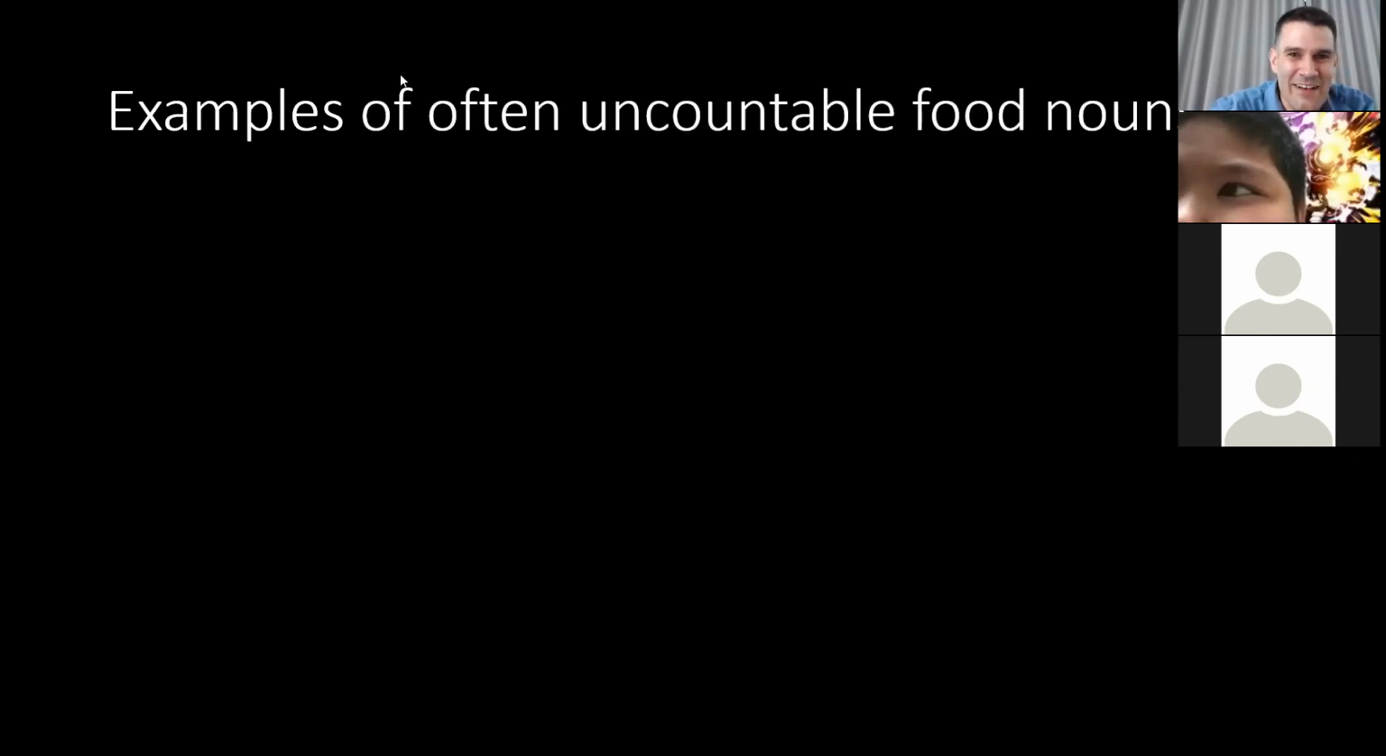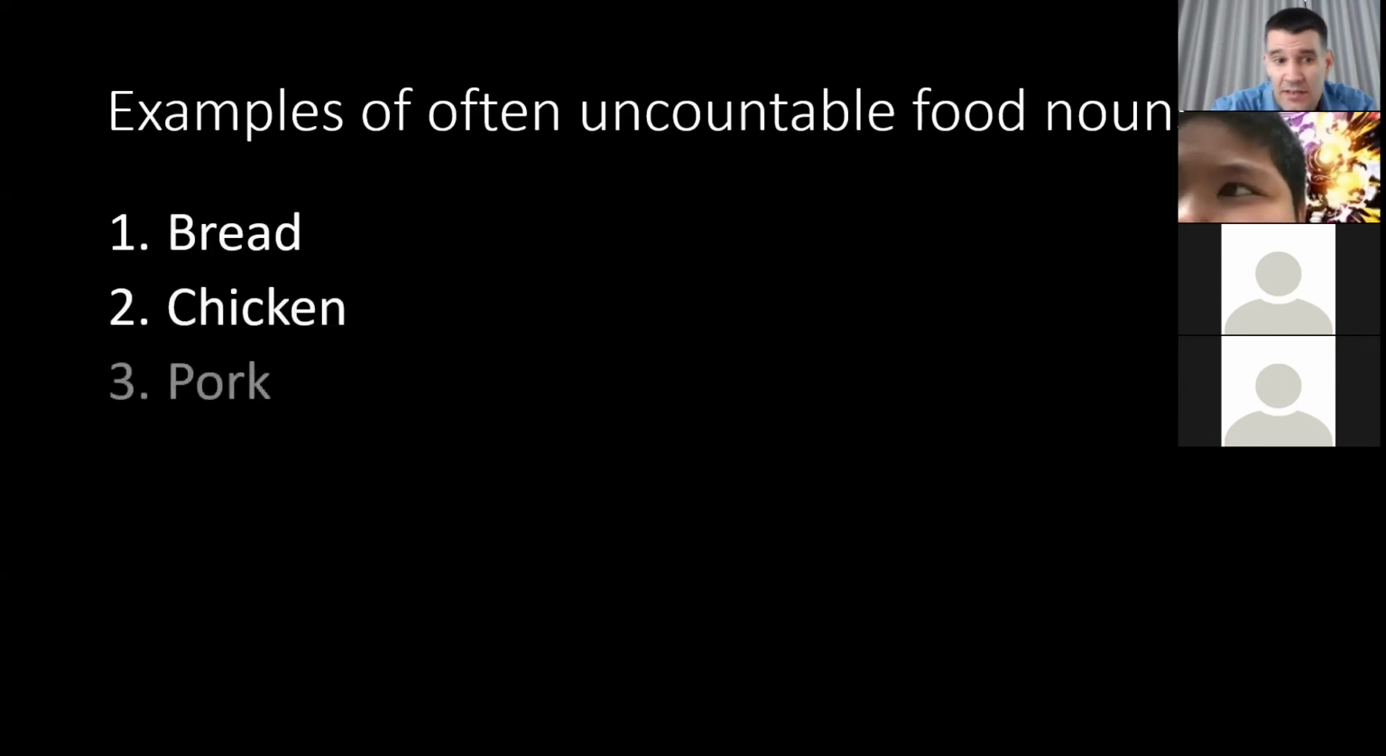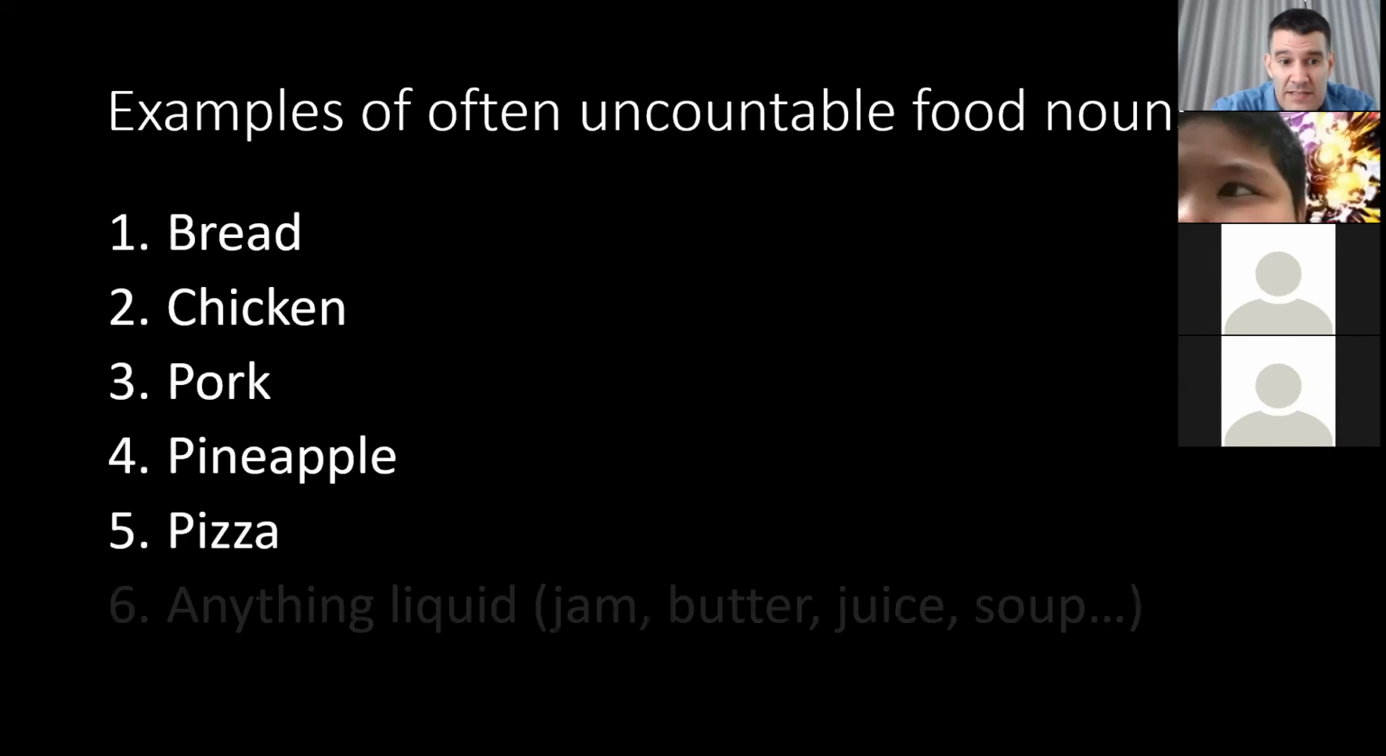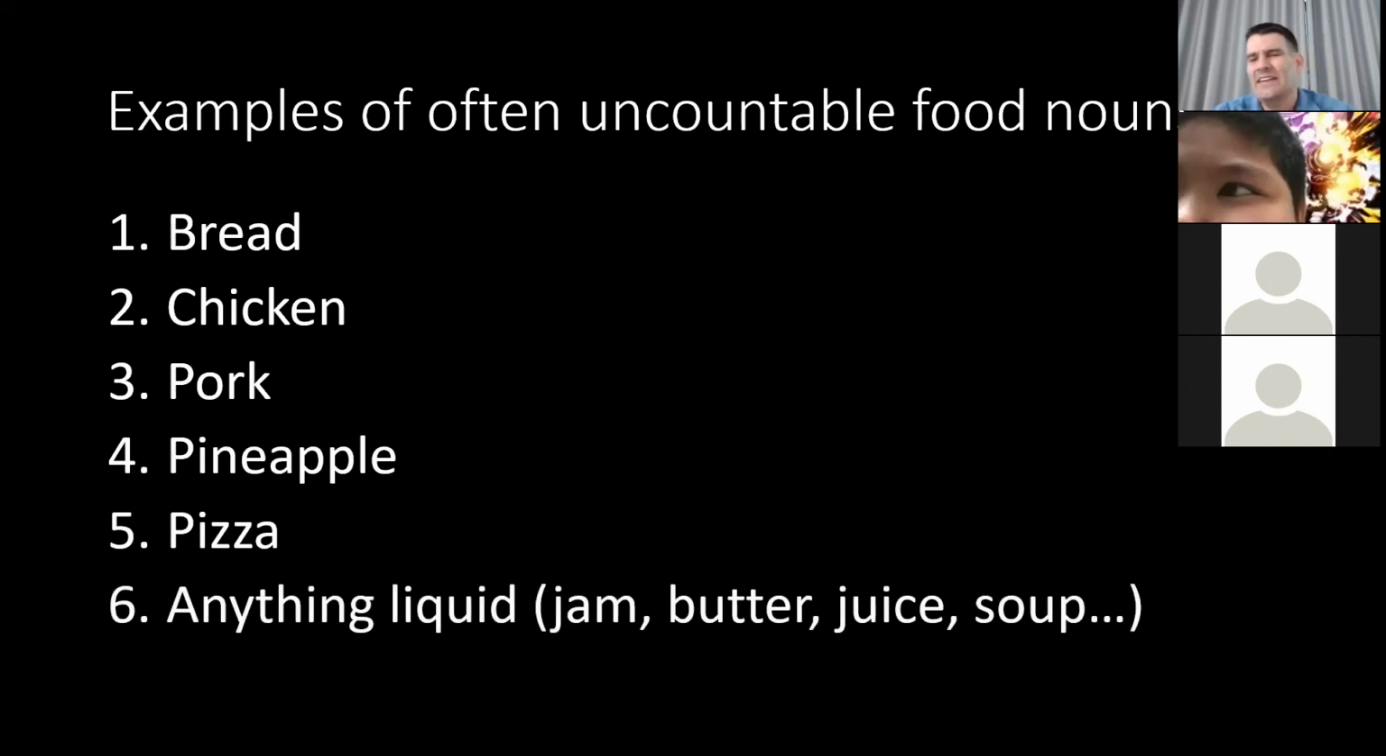But examples of often uncountable nouns: bread, chicken, pork, pineapple, pizza, and any kind of liquid. If it's soup, juice, jam, or butter, even if it's a little bit liquid, liquid-like noun. So anything that is liquid and can move is uncountable.